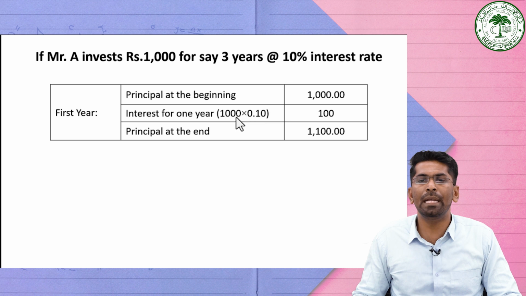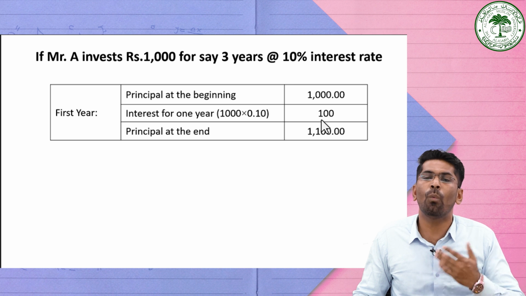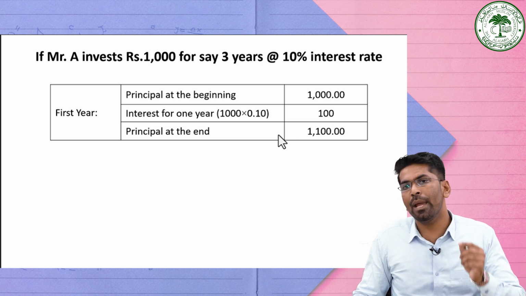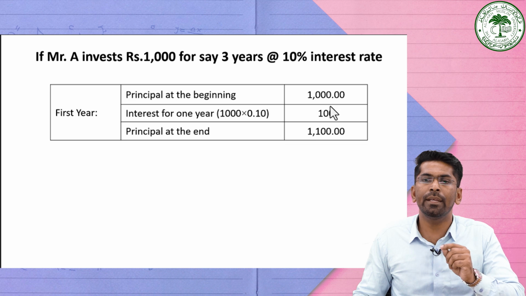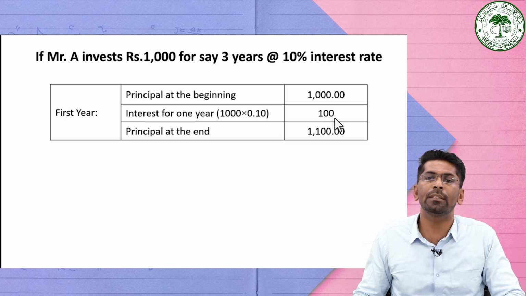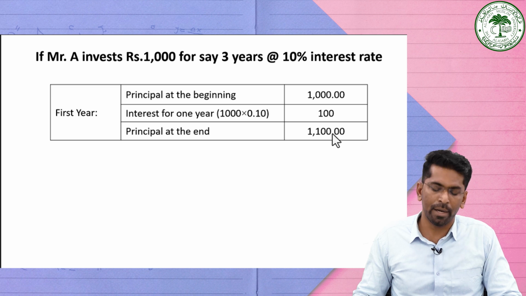If you multiply 1000 into 0.1, that is 10% rate of interest, it will be 100. So 100 will be the interest that you will get after 1 year. So the principal amount at the end is 1000 plus whatever interest you earned, here it is 100 rupees. So your total amount at the end will become 1100.